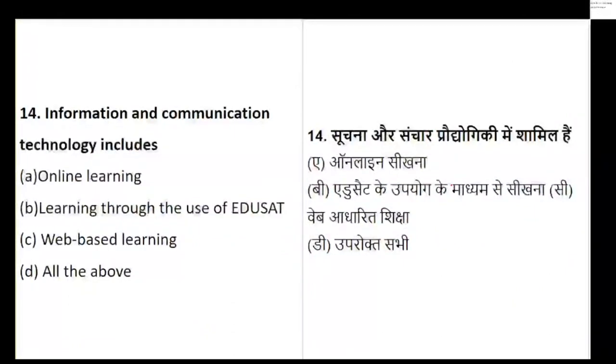Now next is: information and communication technology includes what? Is it online learning, learning through the use of EduSat, the educational satellite, web-based learning, or all the above? From the list given below, what does it include? So let's see how many of you are answering this question.